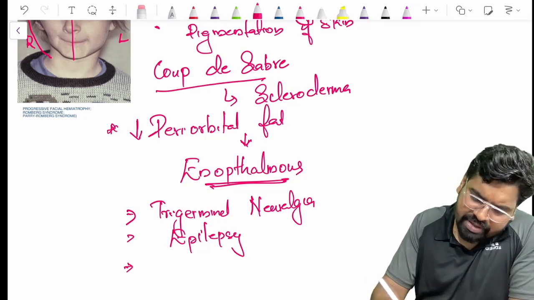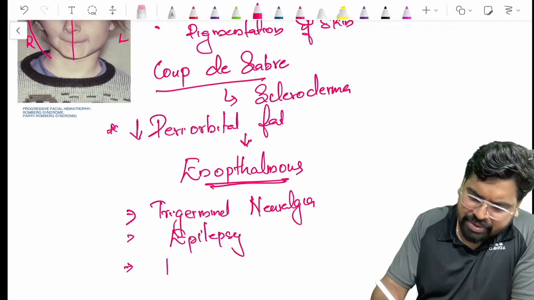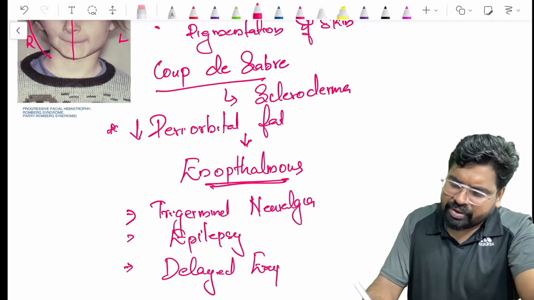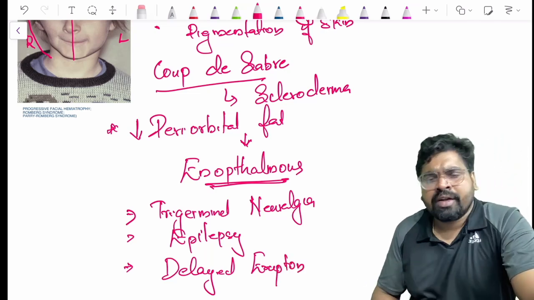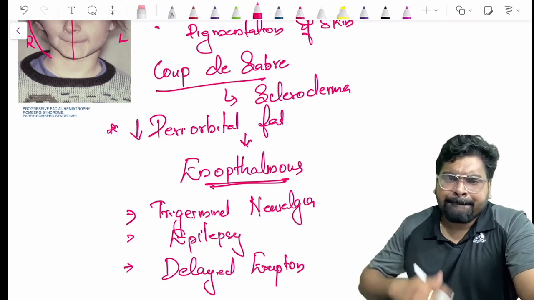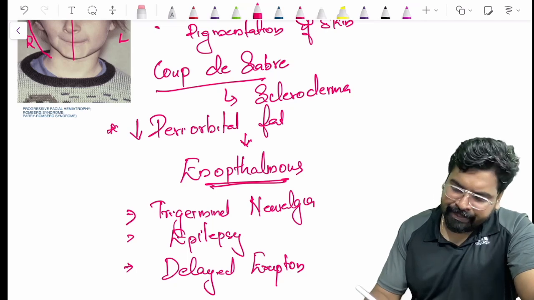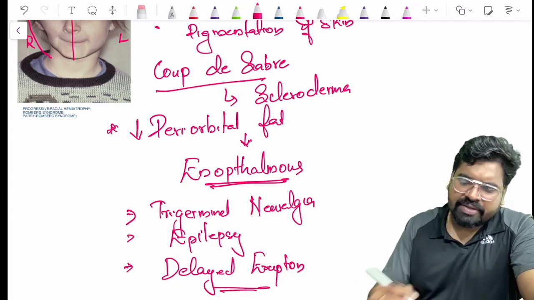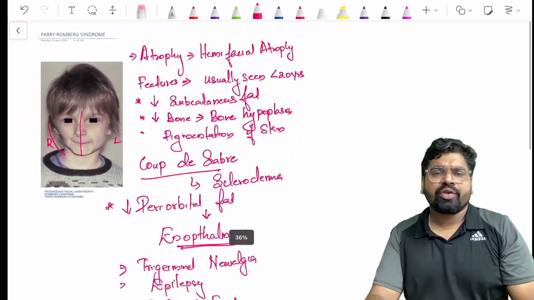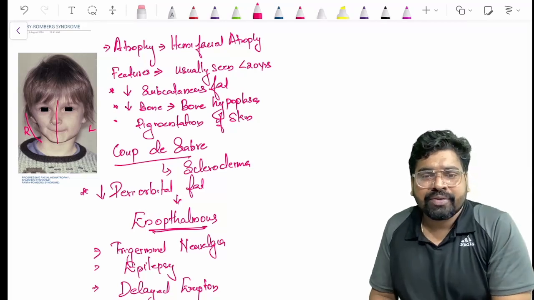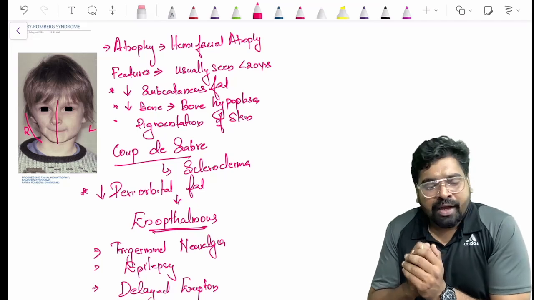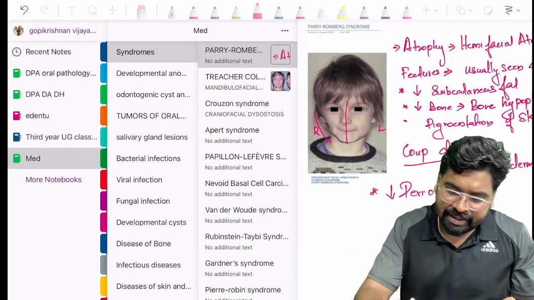What happens? There is a problem with the eruption. There is a delayed eruption of the teeth. Sometimes the tongue on one side is atrophied. You can see there is an atrophy of the tongue on one side. These are the certain features you see in Parry-Romberg syndrome. Now I think Parry-Romberg syndrome is very clear to you. Such a simple thing, you always remember the atrophy. So shall we move to the next syndrome?